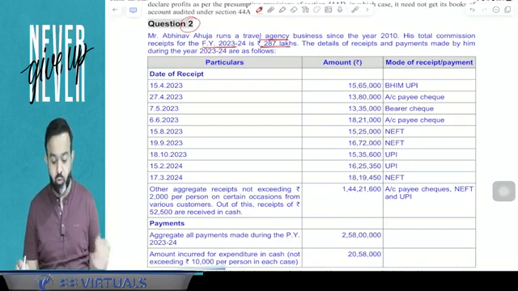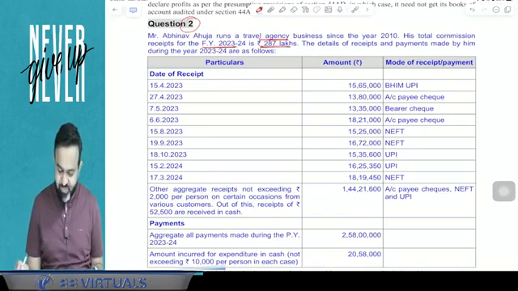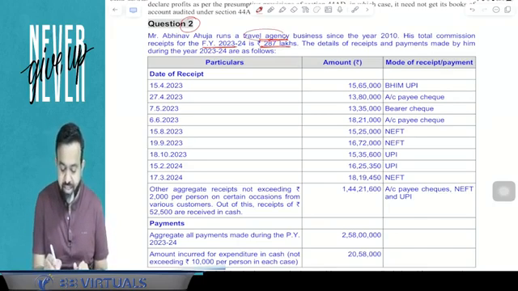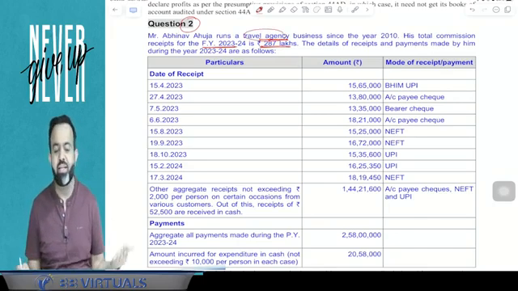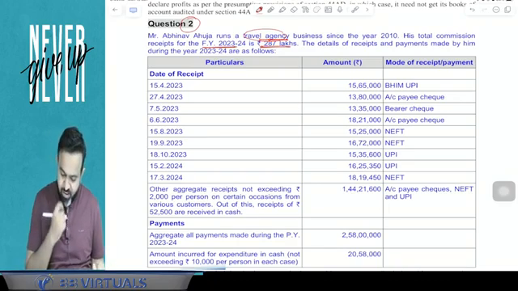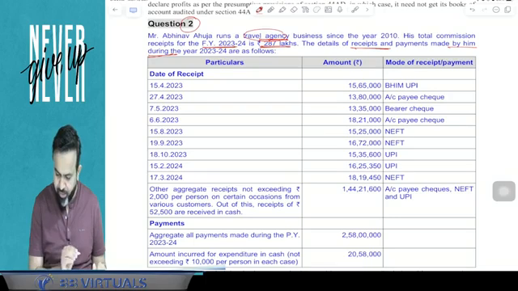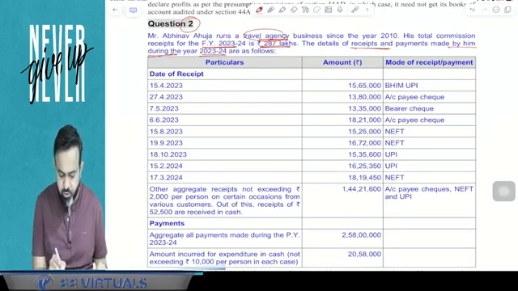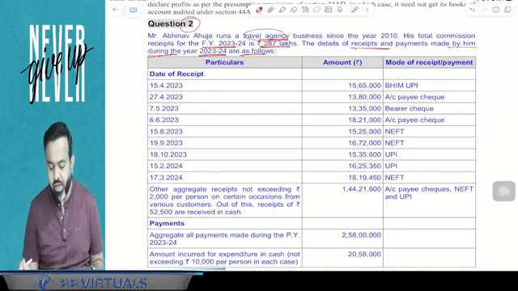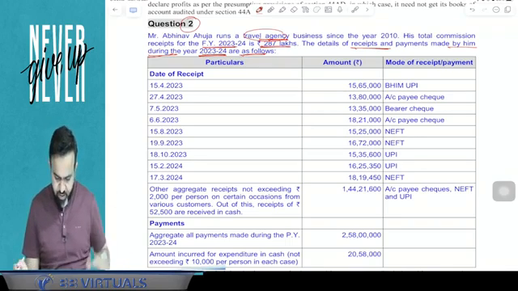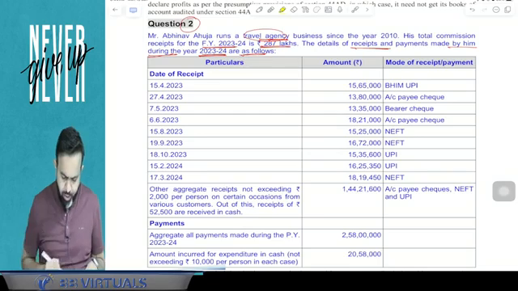So 287 lakh is his total commission receipt in the current year, and he is running the travel agency business and his income is in the nature of commission and brokerage. The details of receipts and payments made by him during the year 2023-24 are as given below. So here receipt as well as payment is given. Now guys, what happened here?